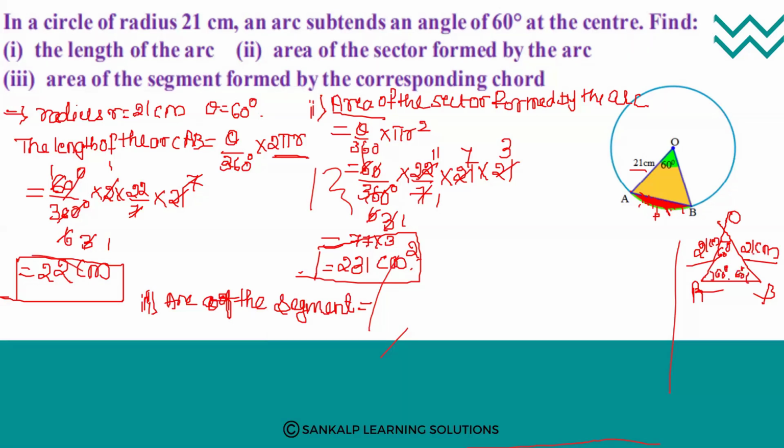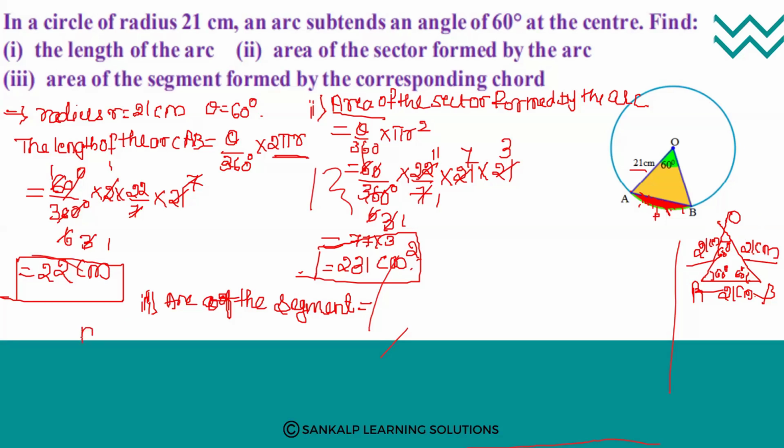The sum of internal angles is 180 degree. 60 plus 60 plus 60, you will get 180 degree. Two sides are equal, that means the third side is also equal, that is 21 centimeter. So which triangle does this become? It becomes an equilateral triangle, right?